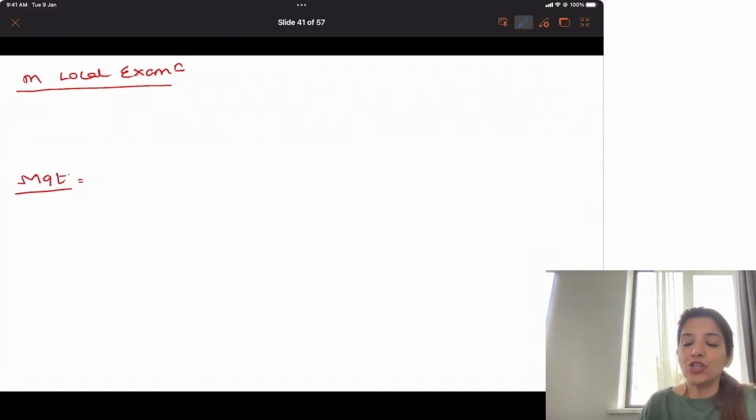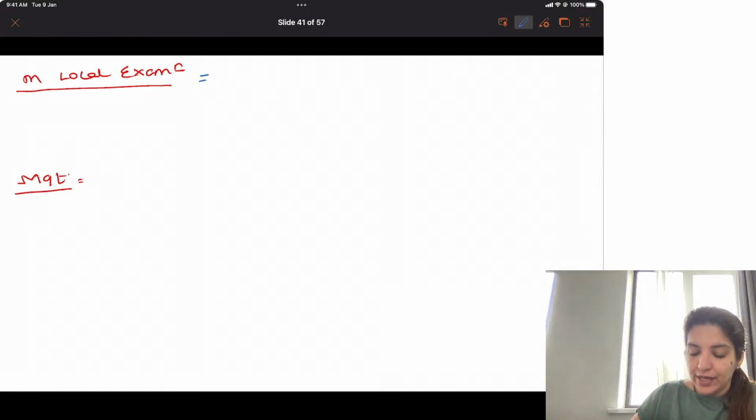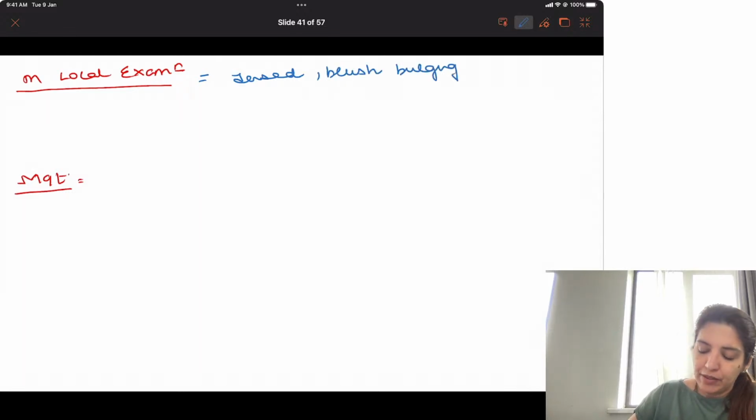And when you do local examination, you will see a tensed, bluish, bulging hymen. Management is that you have to give a cruciate incision on the hymen.